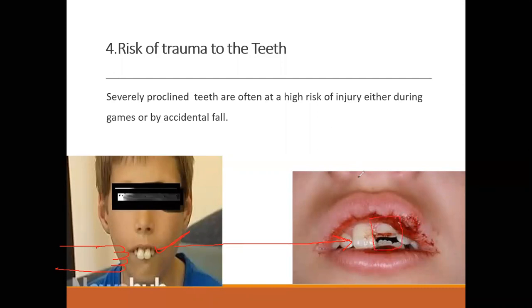It was only because of malocclusion, because the tooth was not placed properly in the jaw. That's why the patient got the trauma to his tooth. It could be due to a game, an accidental fall or anything else. But such teeth are prone to being hit. This is again a drawback, or a problem that arises due to malocclusion.